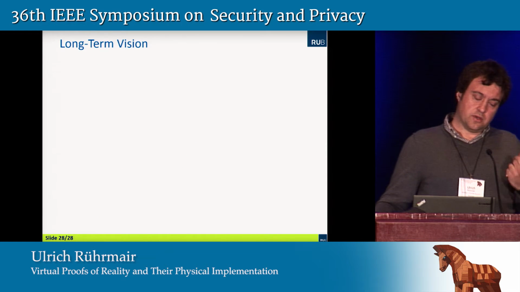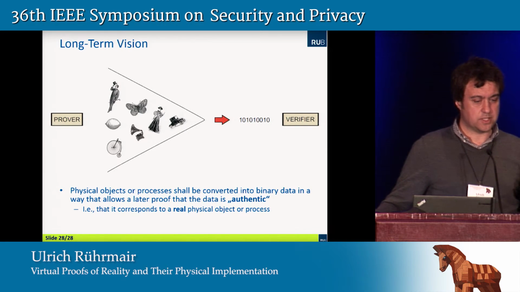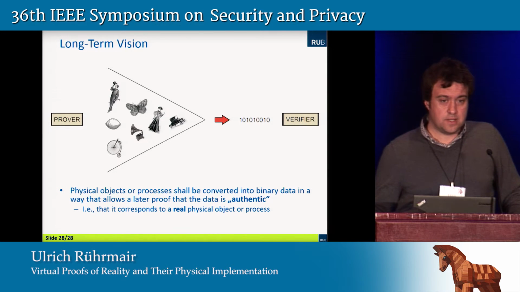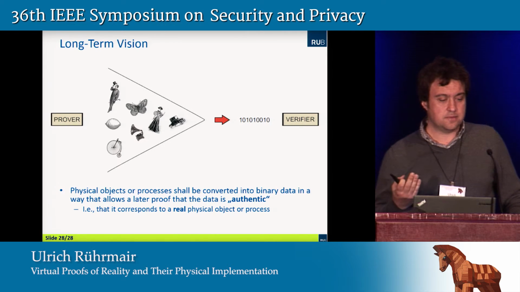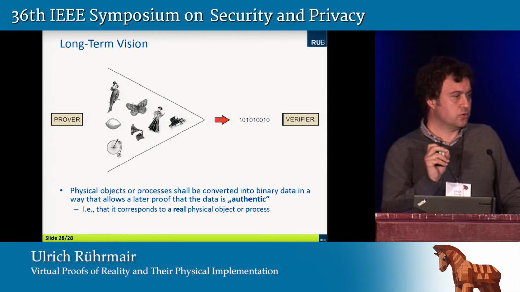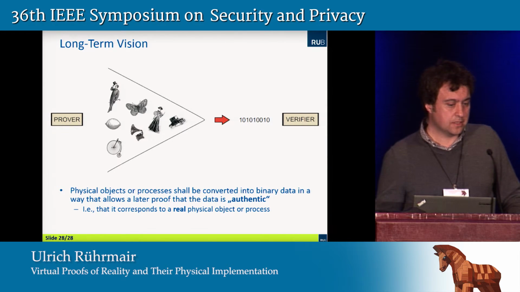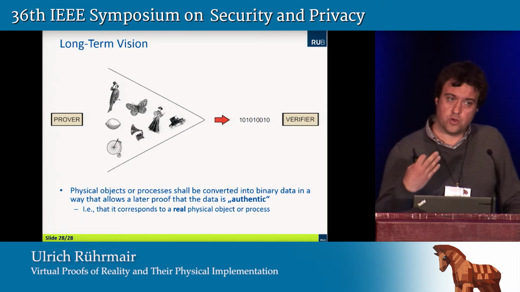Now, what's the long-term vision? What is our long-term idea? The idea is that we want to convert physical objects or processes into binary data in such a way that you can later on prove that the data is authentic. And what do I mean by authentic? Authentic in my sense means that the data corresponds to a really existing physical object or a really existing physical process.